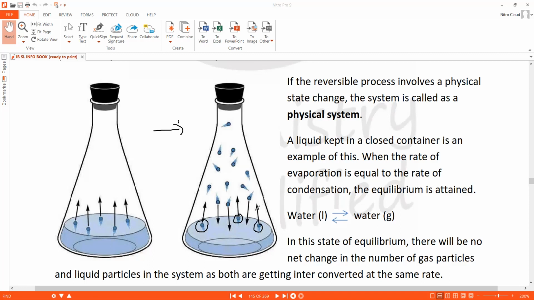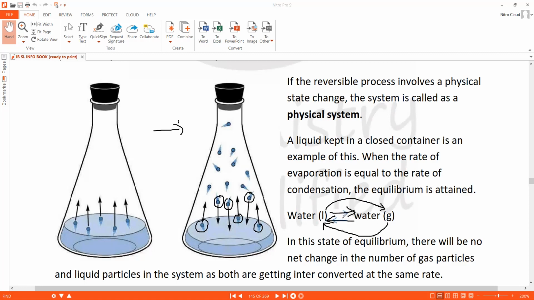Like they were going from the liquid phase to the gaseous phase. So 3 molecules from the liquid phase were entering into the gaseous phase. And exactly at that particular moment, 3 molecules from the vapors were also becoming liquid. This is what I said, that the two processes are happening at the same speed.